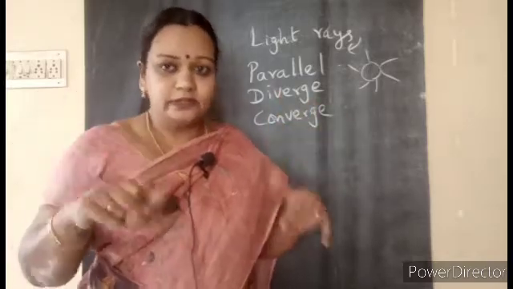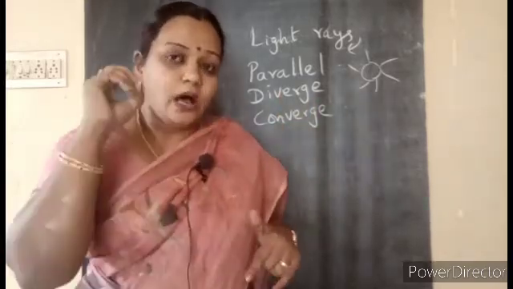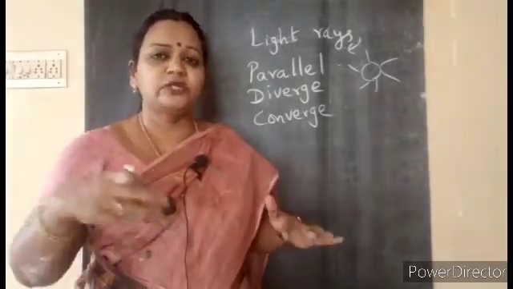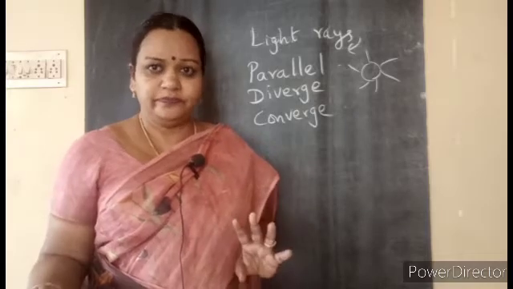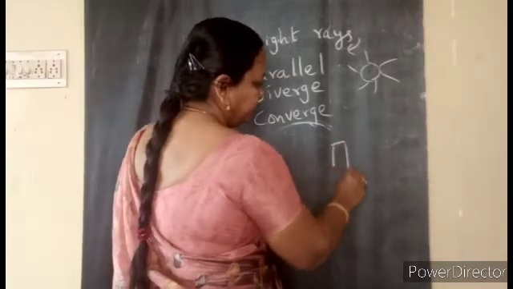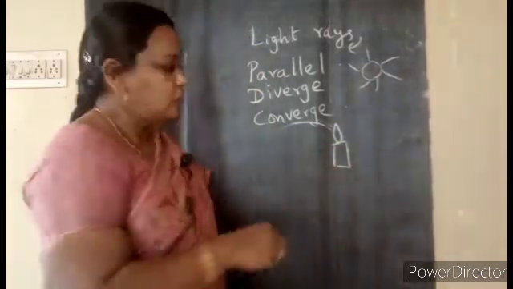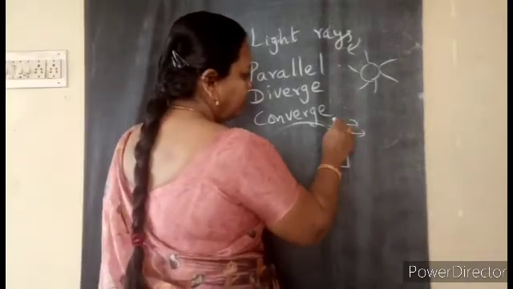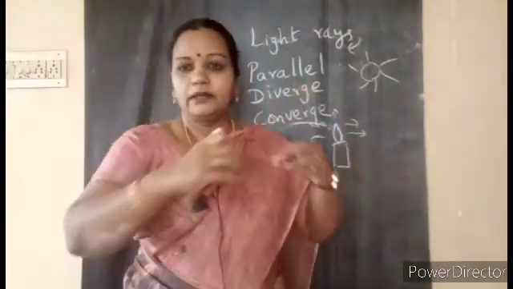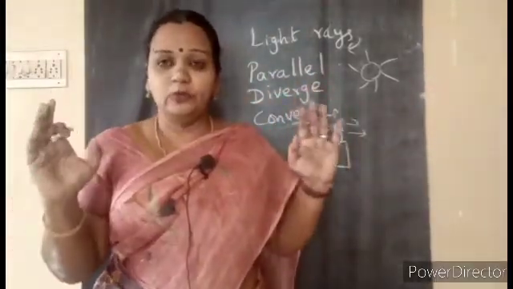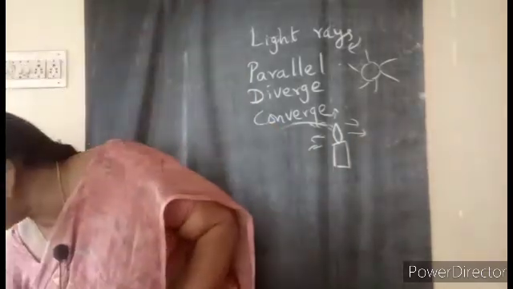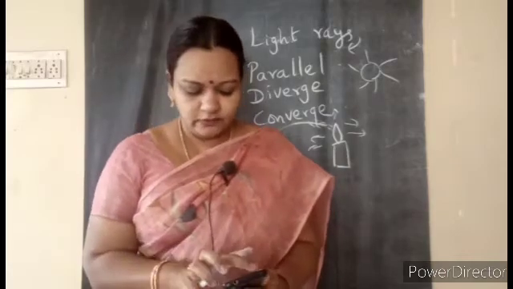But as we discussed in the previous class, light depends on interacting with matter. When light is made to pass through different materials, it behaves in a different way. Diverge, that means what? Just now we saw a candle flame, children. Once you light the candle, the light rays will illuminate the complete room if it is a dark room. Same way, if it is a flashlight, I'll show you the flashlight.